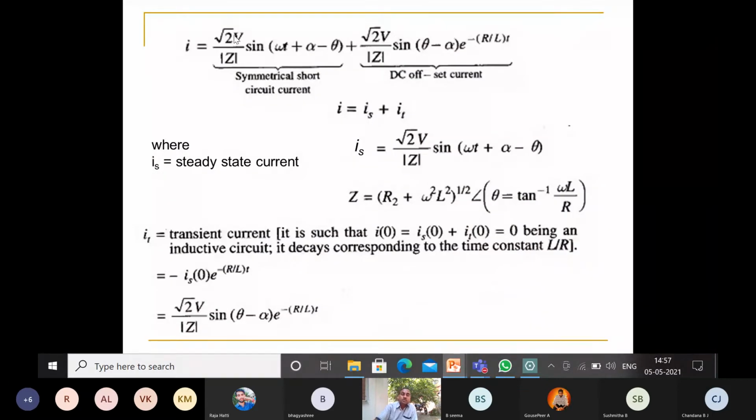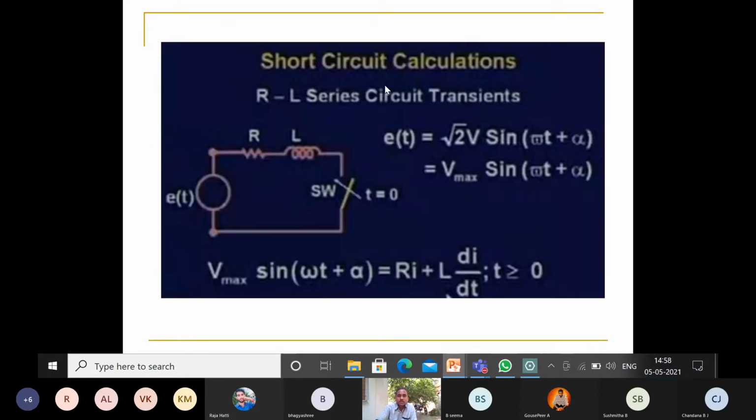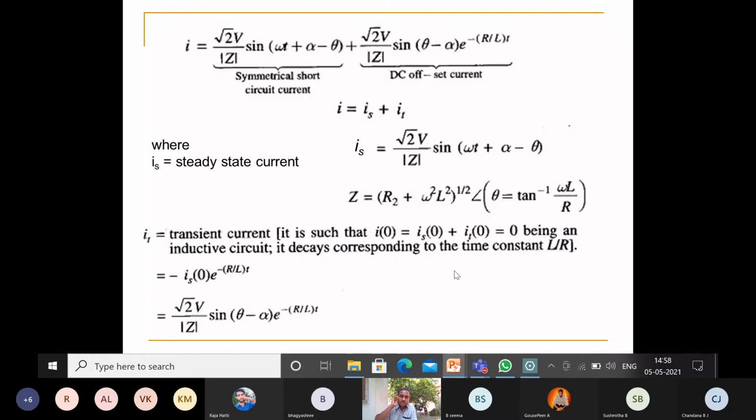Okay. So root 2 into V by Z sine of omega t plus alpha minus theta, plus root 2 into V by Z sine of theta minus alpha into e raised to minus R by L into t. This expression we will get after simplifying this equation. Then we will make it as two components, first part and second part. First part is called the symmetrical short circuit current.